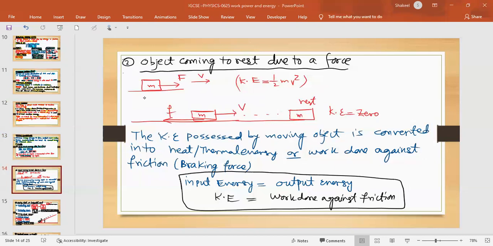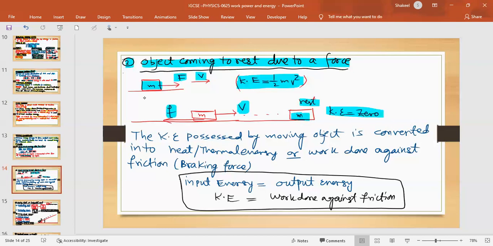Okay, the next thing is an object coming to rest due to a force. Let's say this is an object of mass m, a force F was driving it, moving it with velocity v, and at that instant its kinetic energy was half mv squared. But then we start applying the brakes, like a friction force in the opposite direction to the velocity, and after some time it comes to rest. So when it comes to rest, kinetic energy is zero.